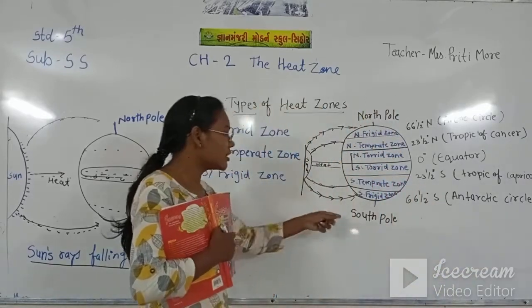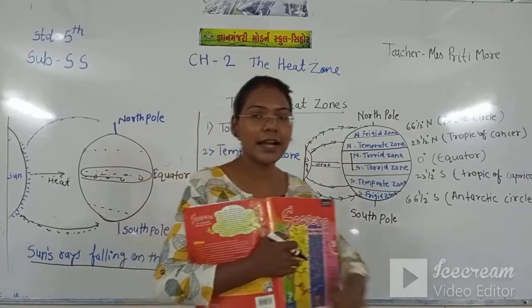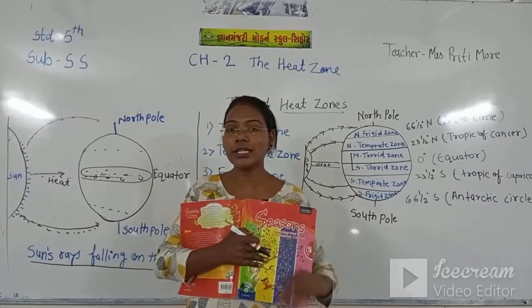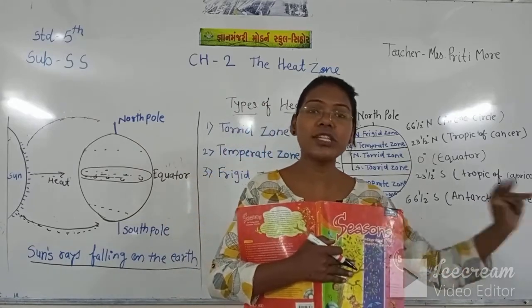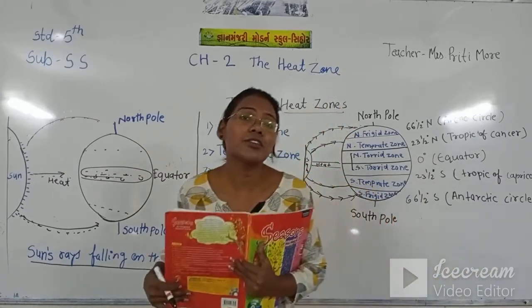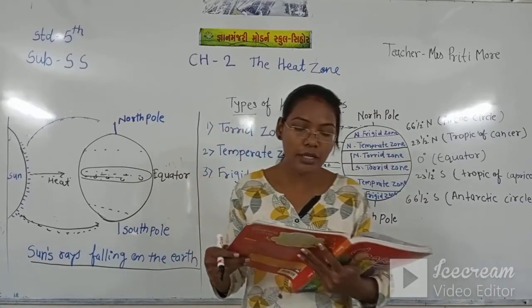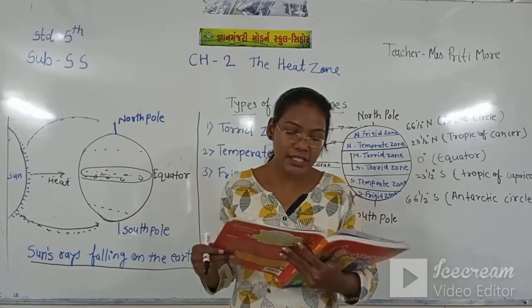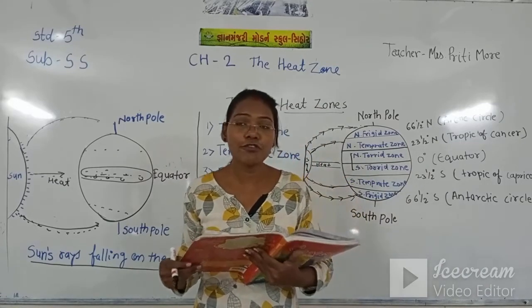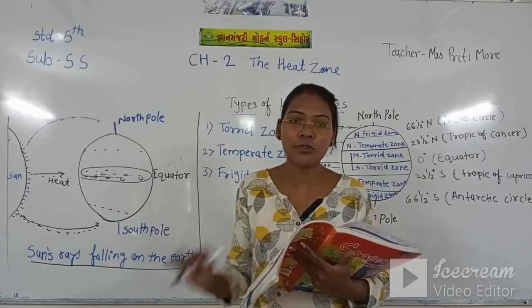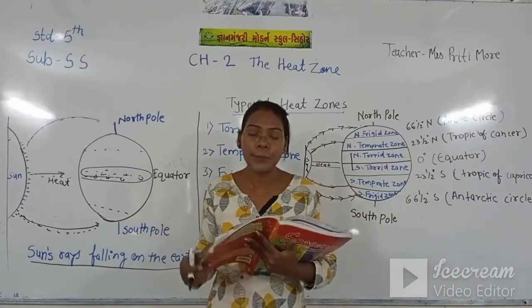The land of that area is totally frozen and snowy. That frozen land is called permafrost. It means the subsoil is always frozen.